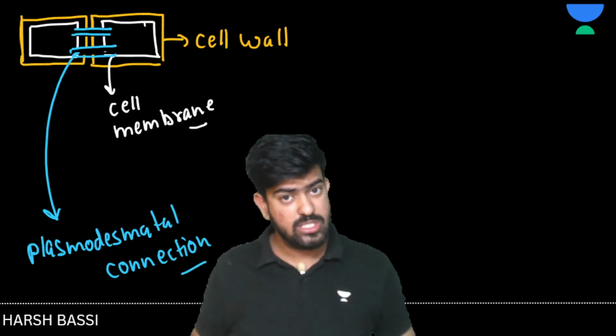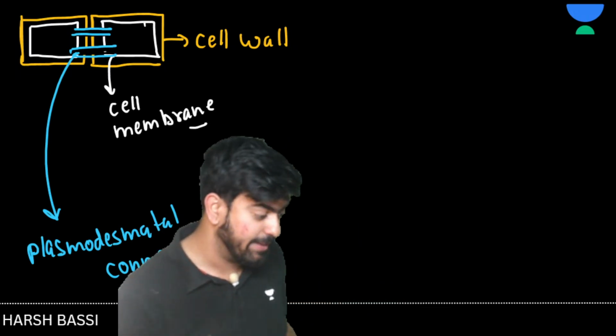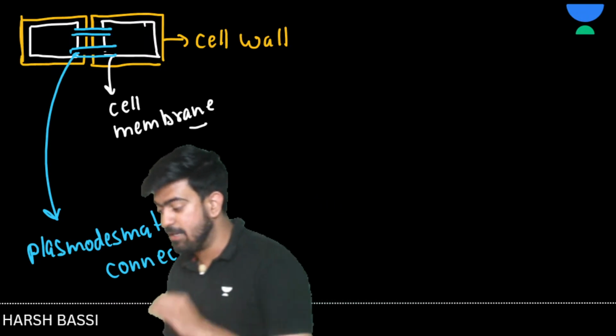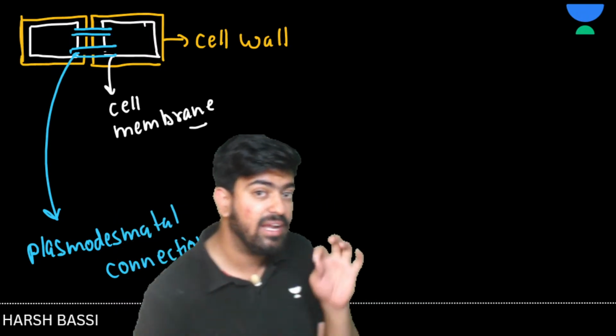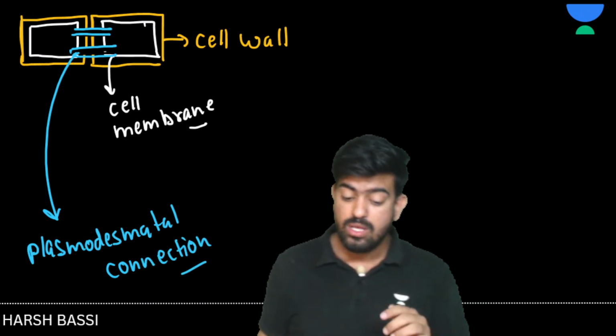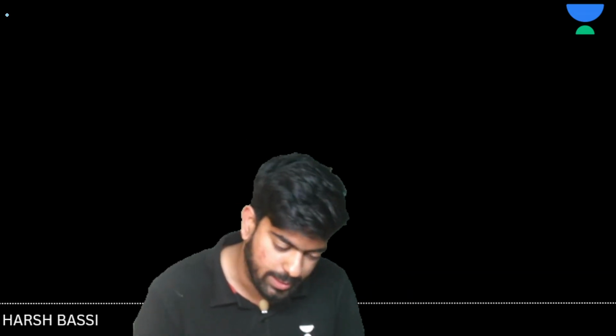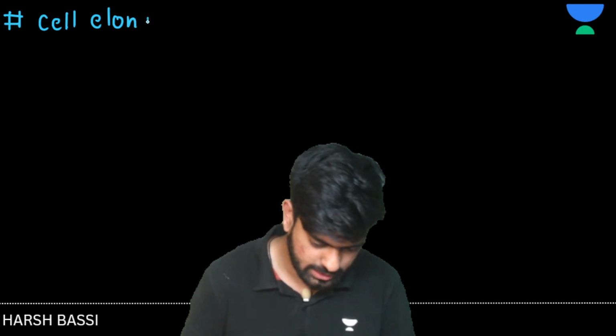Till now, nothing was happening. The only thing which was happening is that the cell was dividing. But now the second phase of growth came, and here the cell is trying to grow. The cell is trying to increase its size. Yes or no? Okay. So the second phase we have is cell elongation. So let's write here, we have cell elongation.